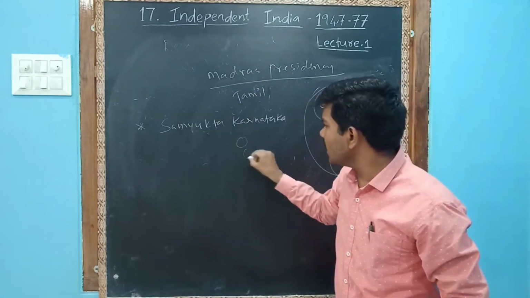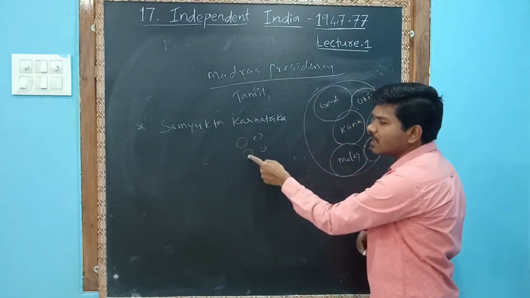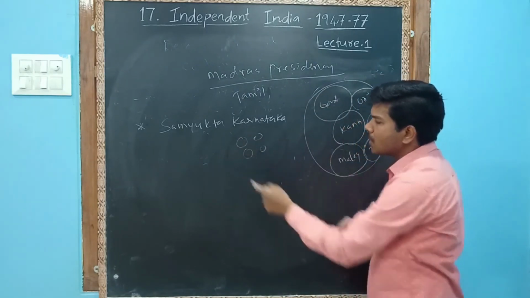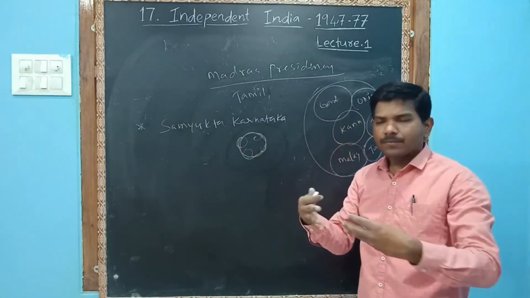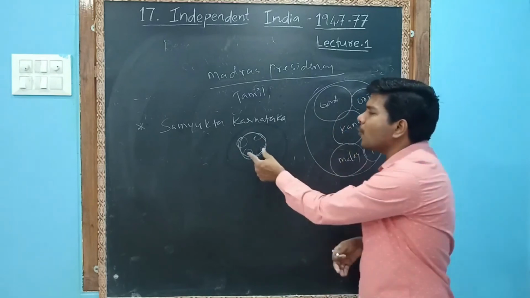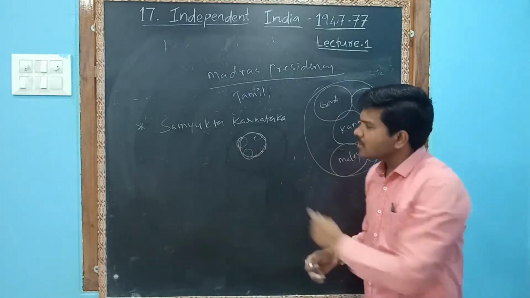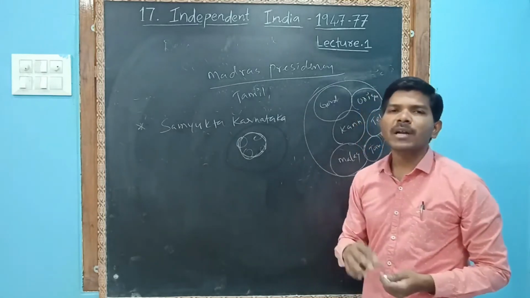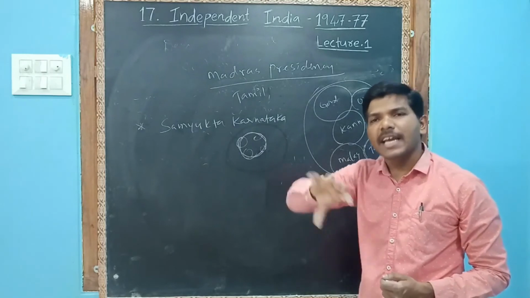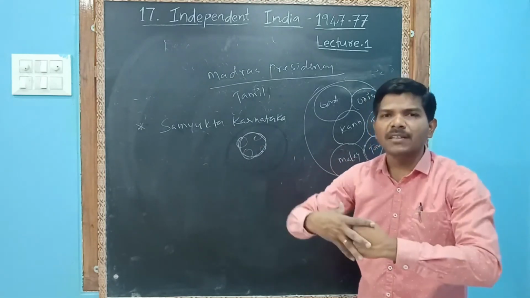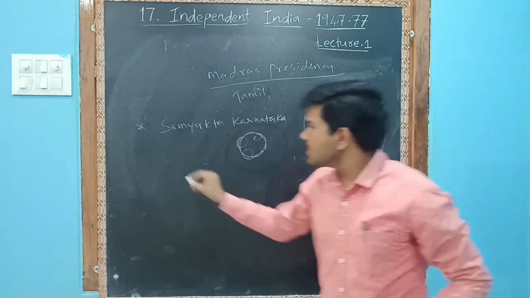For example, here and here, these are all different regions. You unite these four regions and make them Samyukta Karnataka. Am I clear? Samyukta Karnataka means wherever Kannada-speaking areas are there, we have to collaborate them all and make one state.